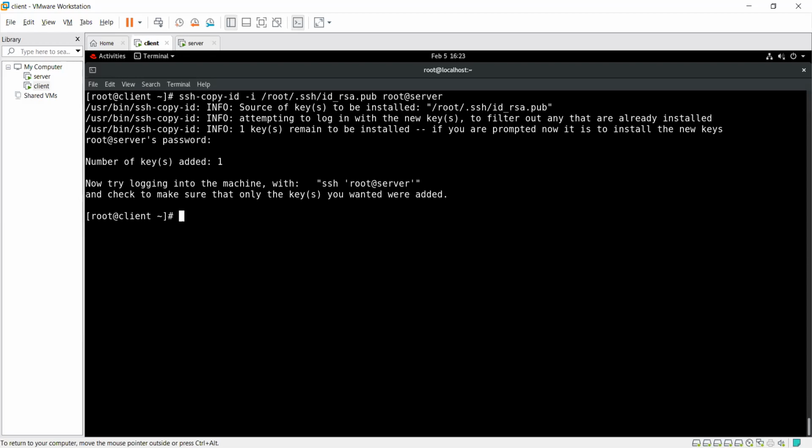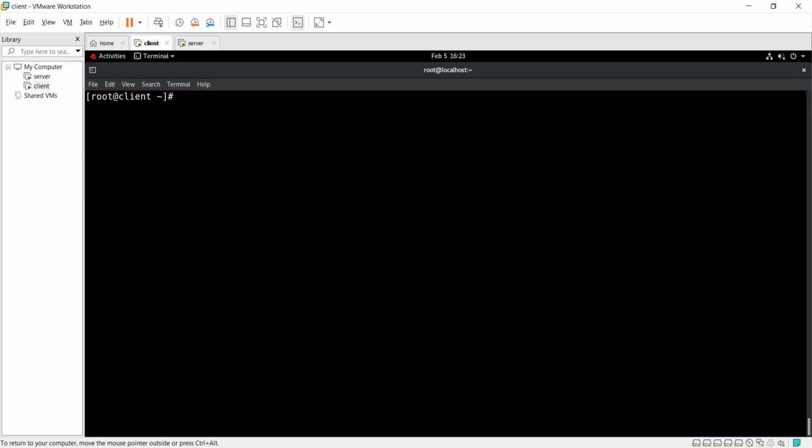It means generating this ID in the server and after that copying it from server to client. Okay. Now just do one thing.